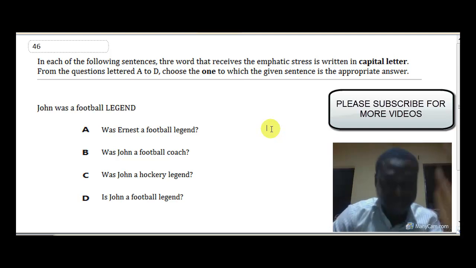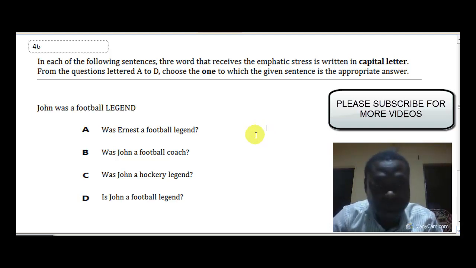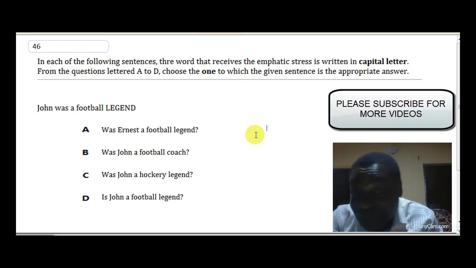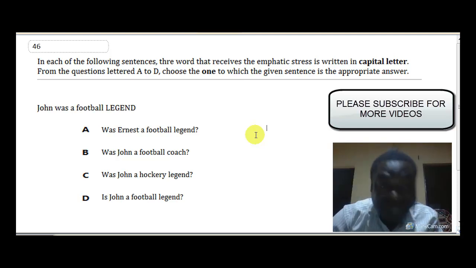So let's run through the options. A, was Ernest a football legend? That cannot be the answer because it is not John that is emphasized here. If it had been John, then this could have been the answer, but it's not John. It is legend. B, was John a football coach?